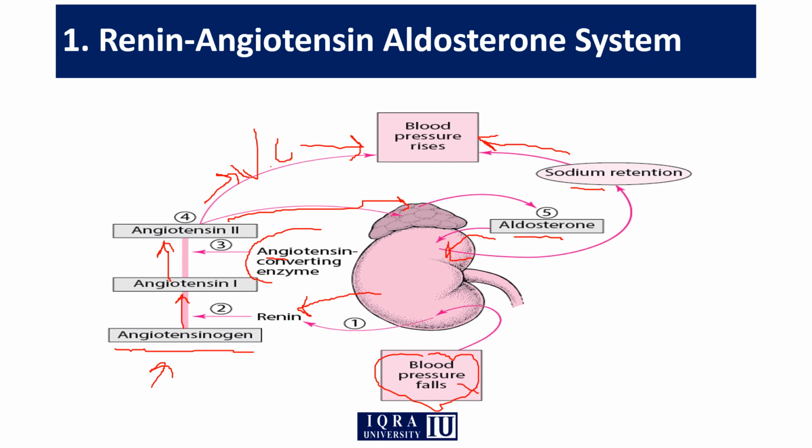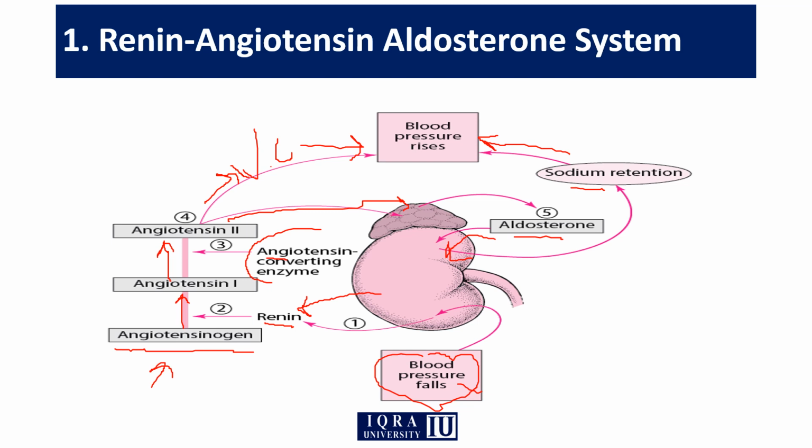Due to any reason when the blood pressure falls, the kidneys will release renin. The renin will convert the angiotensinogen into angiotensin 1. The angiotensinogen is basically the inactive form; it is inactive itself, and it needs to be converted to the active form for working. The angiotensinogen is produced by the liver, which is normally present in the blood. So the angiotensinogen will be converted to angiotensin 1 under the effect of renin.